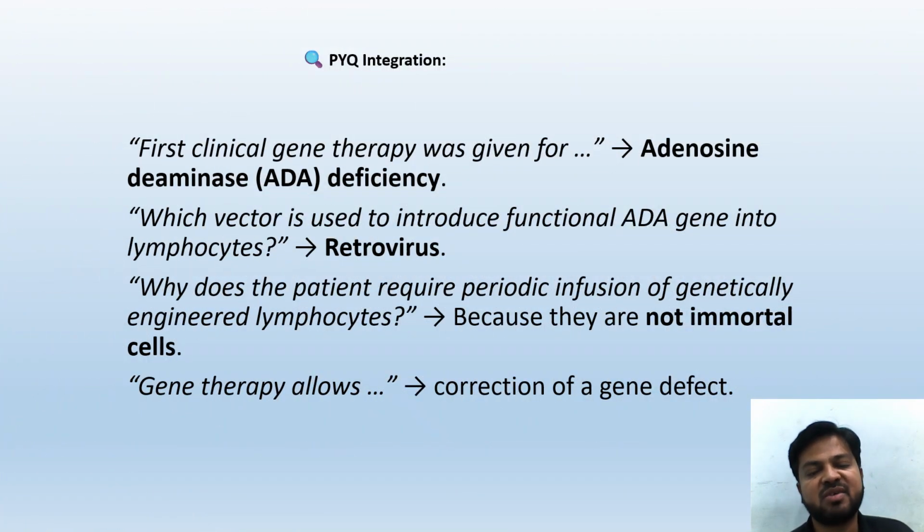First clinical gene therapy was given for ADA deficiency. Which vector is used to introduce the functional ADA gene into lymphocytes? Retrovirus. Why does the patient require periodic infusion of genetically engineered lymphocytes? Because they are not immortal cells. Gene therapy allows correction of a gene defect.